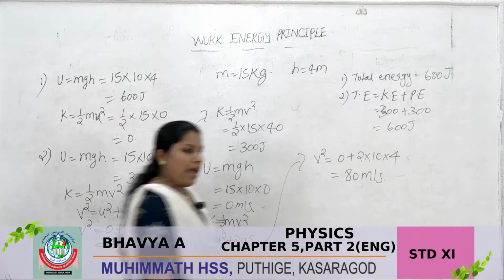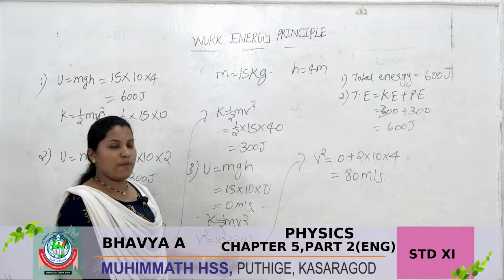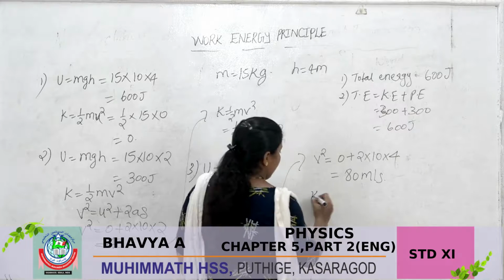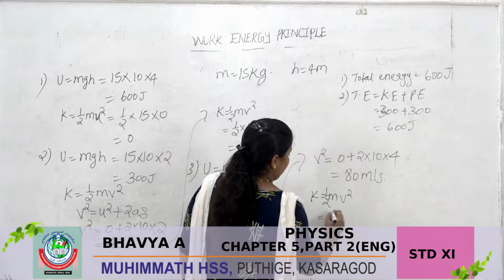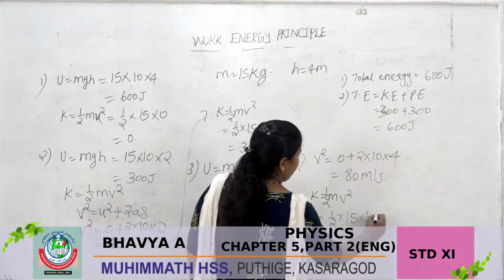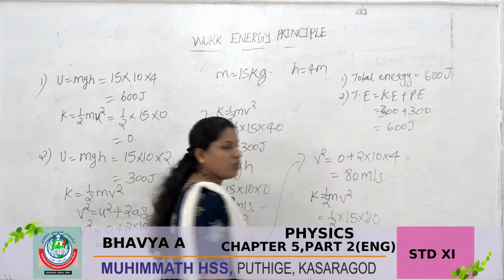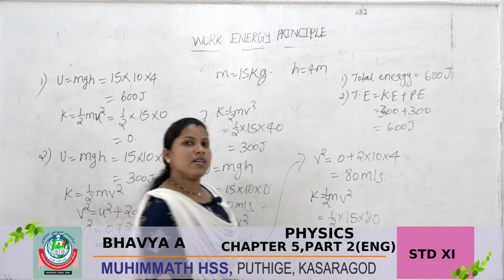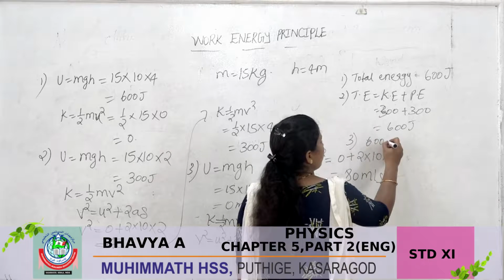Then applying the formula of kinetic energy, K is equal to half mv square, half into 15 into 80. So finally we are getting 600 joule. So here in the third case, the total energy becomes 600 joule.